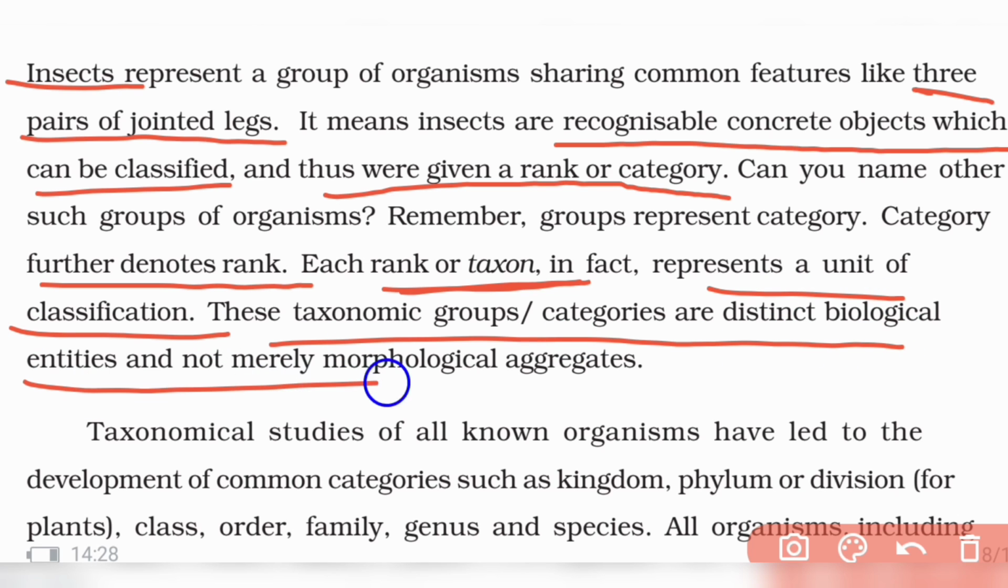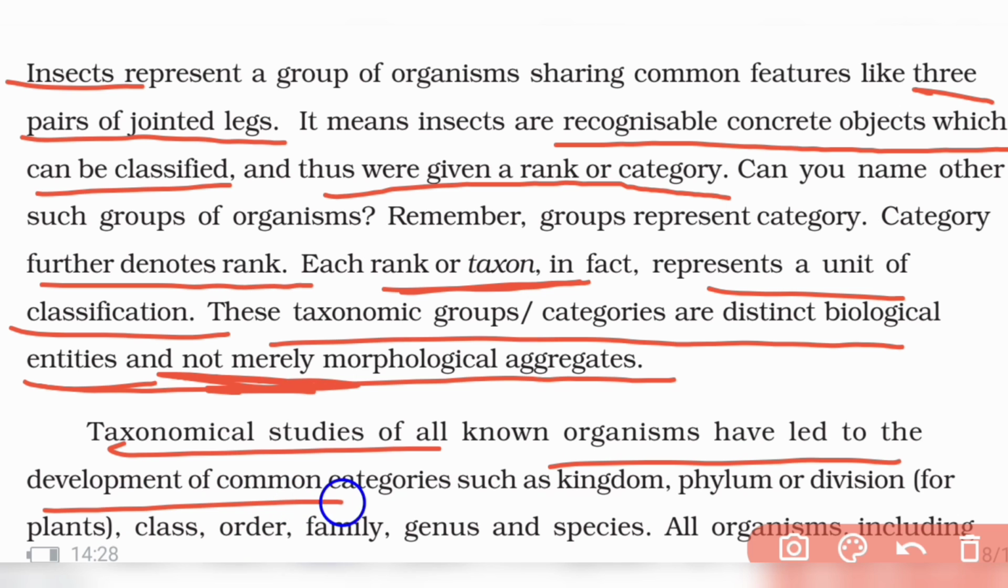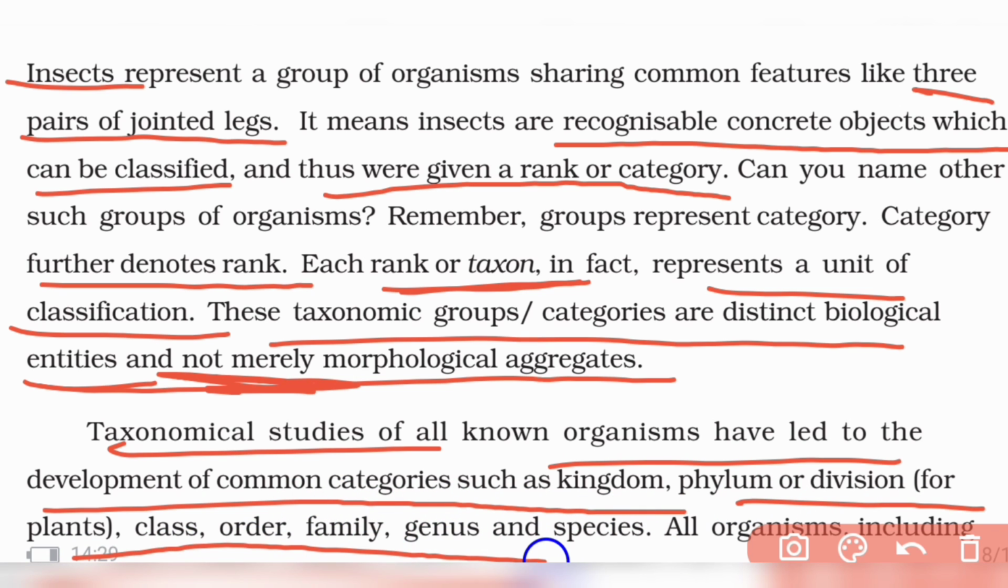These taxonomic groups are distinct biological entities, not merely morphological aggregates. So what have taxonomic studies led to? They have led to the development of common categories known as kingdom, phylum, division, class, order, family, genus, species.